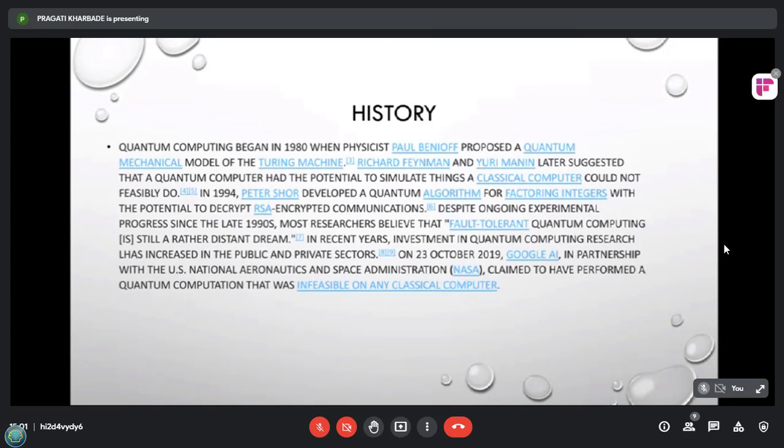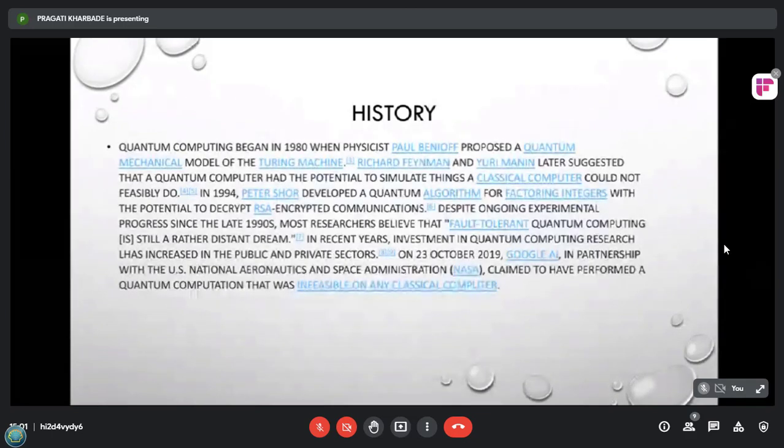Okay, let's move to the history. Quantum computing began in 1980 when physicist Paul Benioff proposed a quantum mechanical model of the Turing machine. Richard Feynman and Yuri Manin later suggested that a quantum computer had the potential to simulate things a classical computer could not feasibly do.